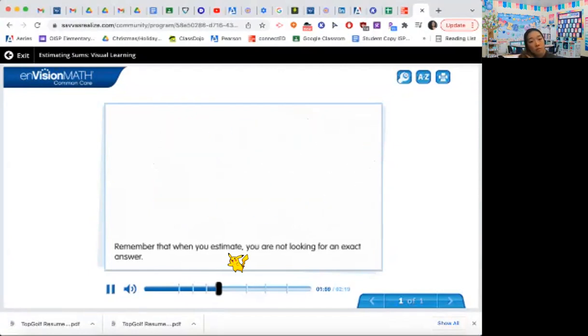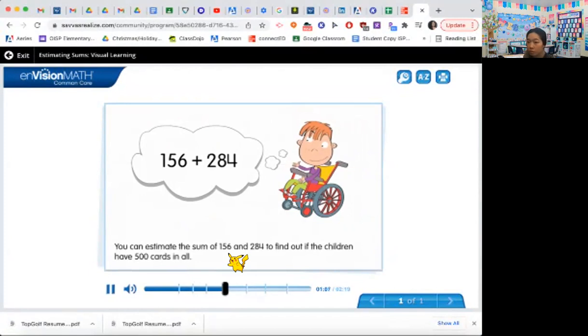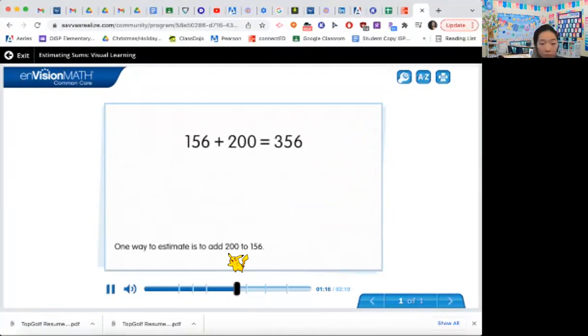Remember that when you estimate, you are not looking for an exact answer. You can estimate the sum of 156 and 284 to find out if the children have 500 cards in all. One way to estimate is to add 200 to 156.